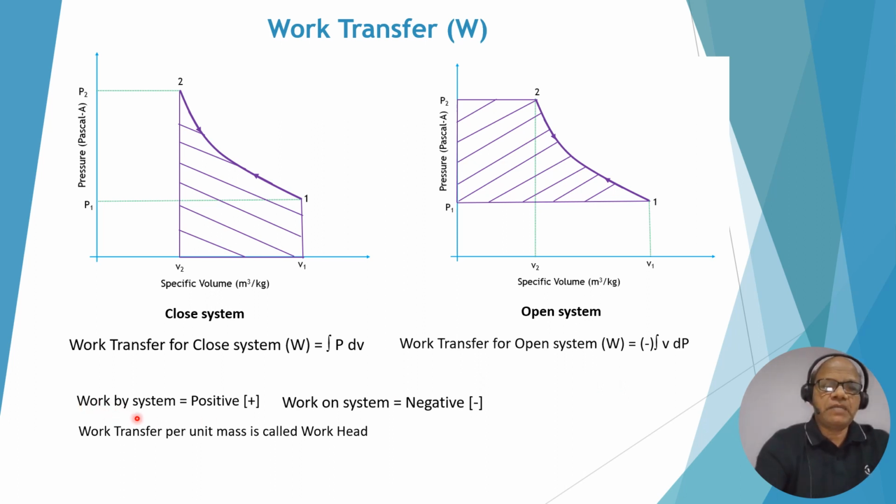As I said, work done by the system is positive and work done on the system is negative, and work transfer per unit mass is called work head or head. So it's joule per kg.